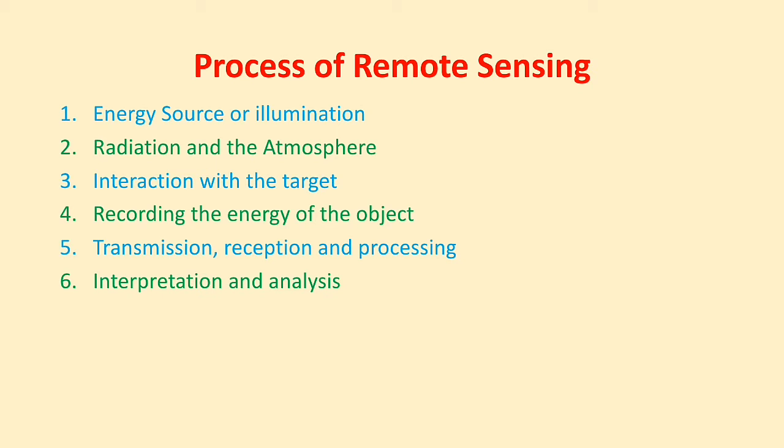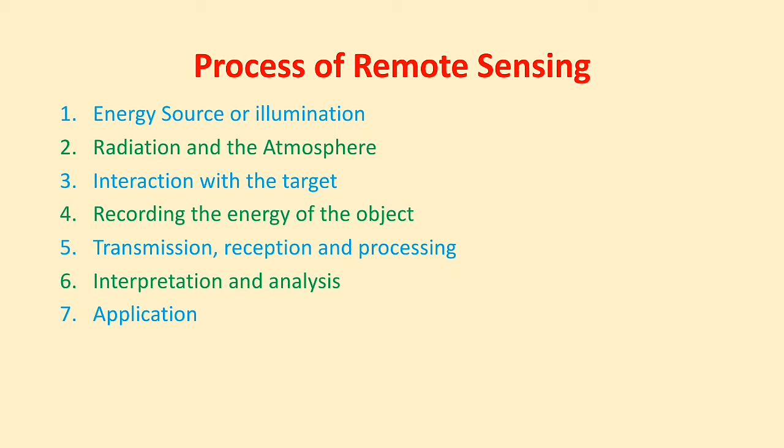The processing station has made a digital image of that, and that digital image is decoded, and information recorded into that digital image is analyzed in this step. The next step is application. The final element of the remote sensing process is the information extracted from the imagery about the target in order to better understand it.